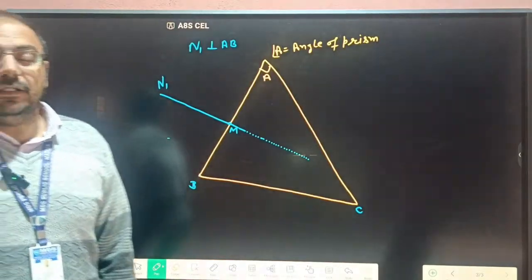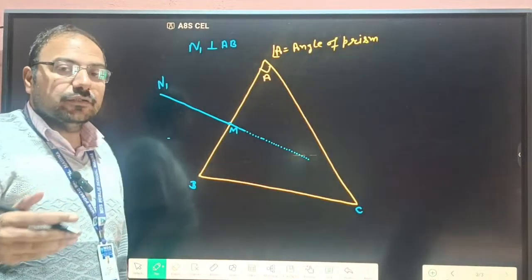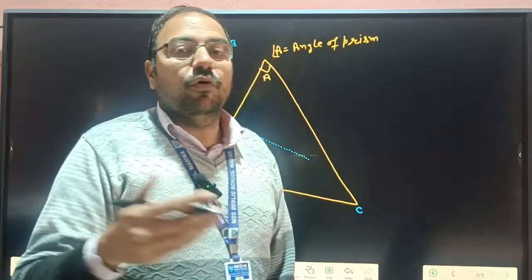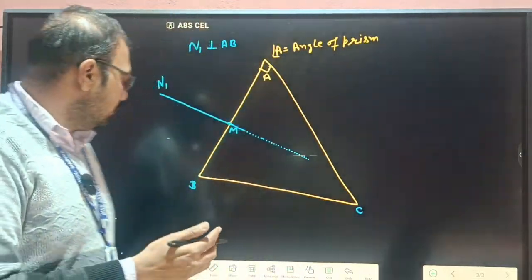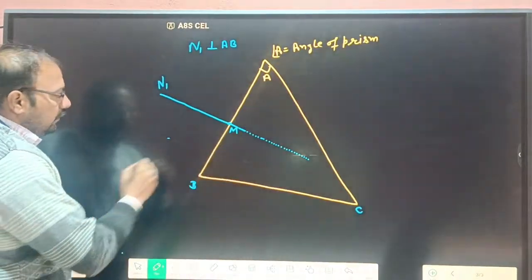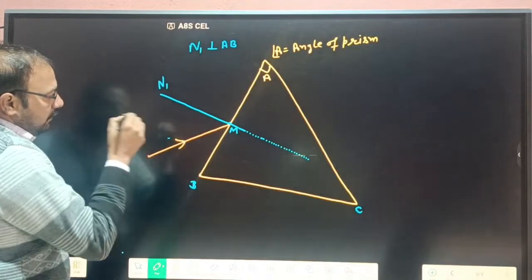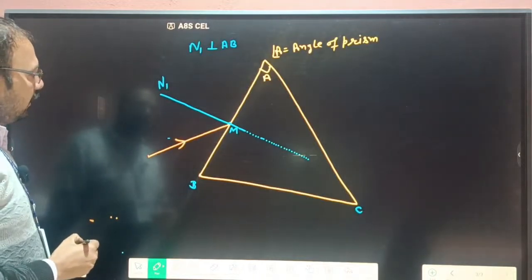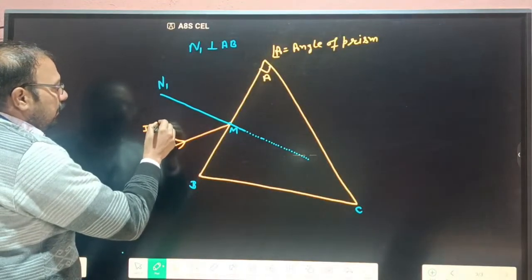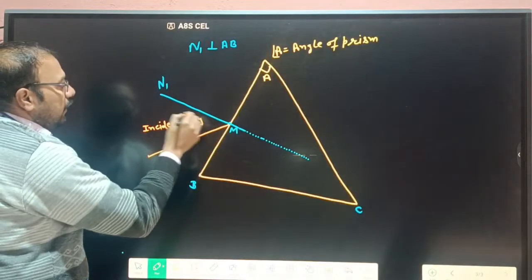Here we take a ray of incident light that comes on the surface of the prism at a particular angle, for example a 45-degree angle or a 30-degree angle. So we take the incident light here. This light is known as the incident ray of light.